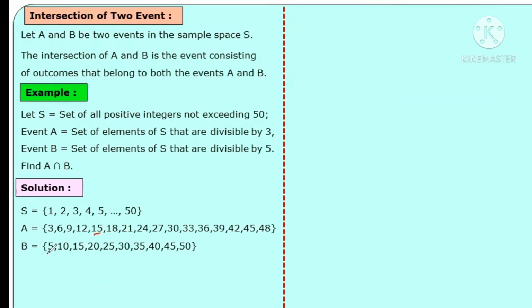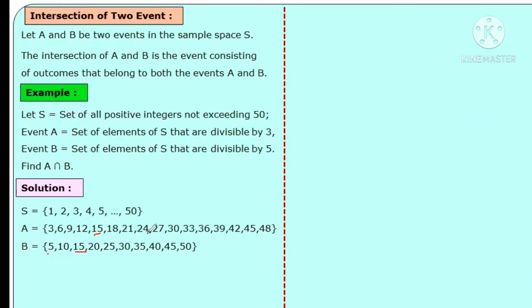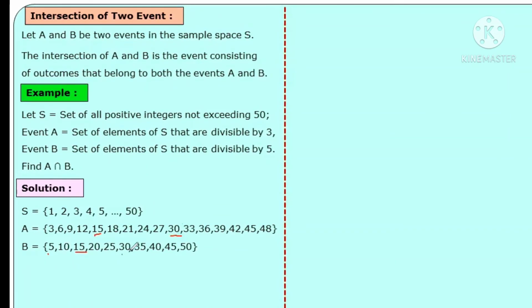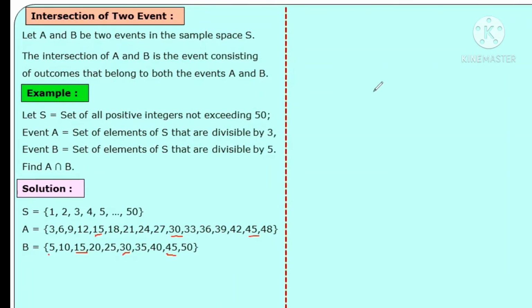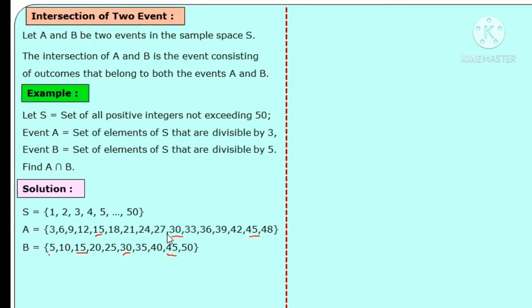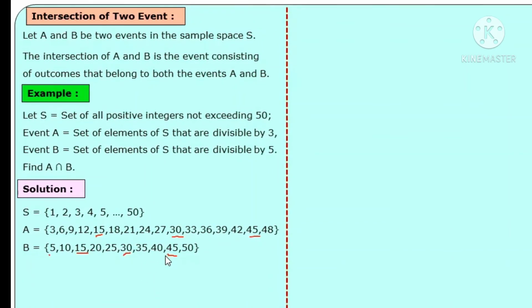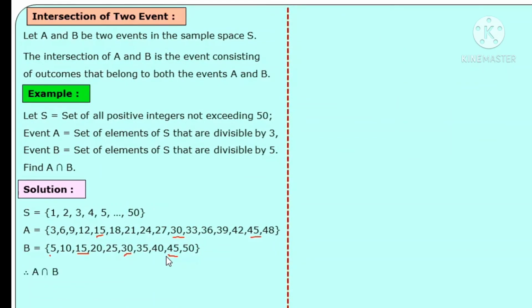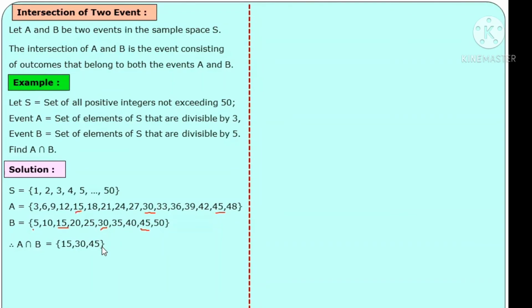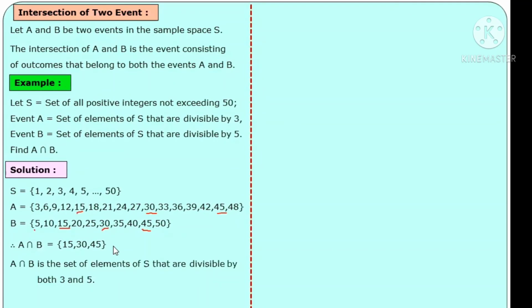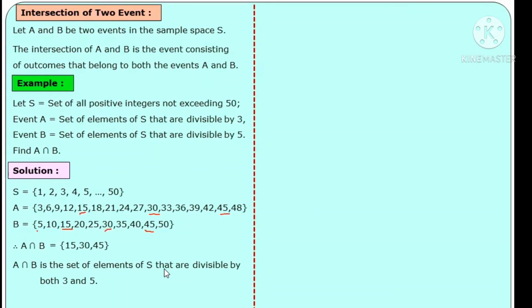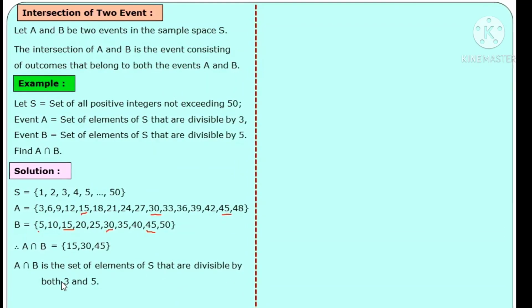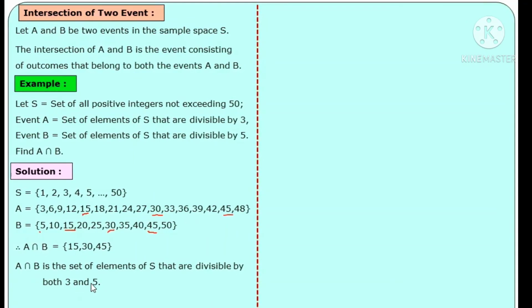Number 15 and 15, you can observe both are the same. Next, number 30 and 30. Next is 45 and 45. These three elements are common in both sets A as well as B. Hence, A intersection B elements are 15, 30 and 45. Sentence here: A intersection B is the set of elements of S that are divisible by both 3 and 5.